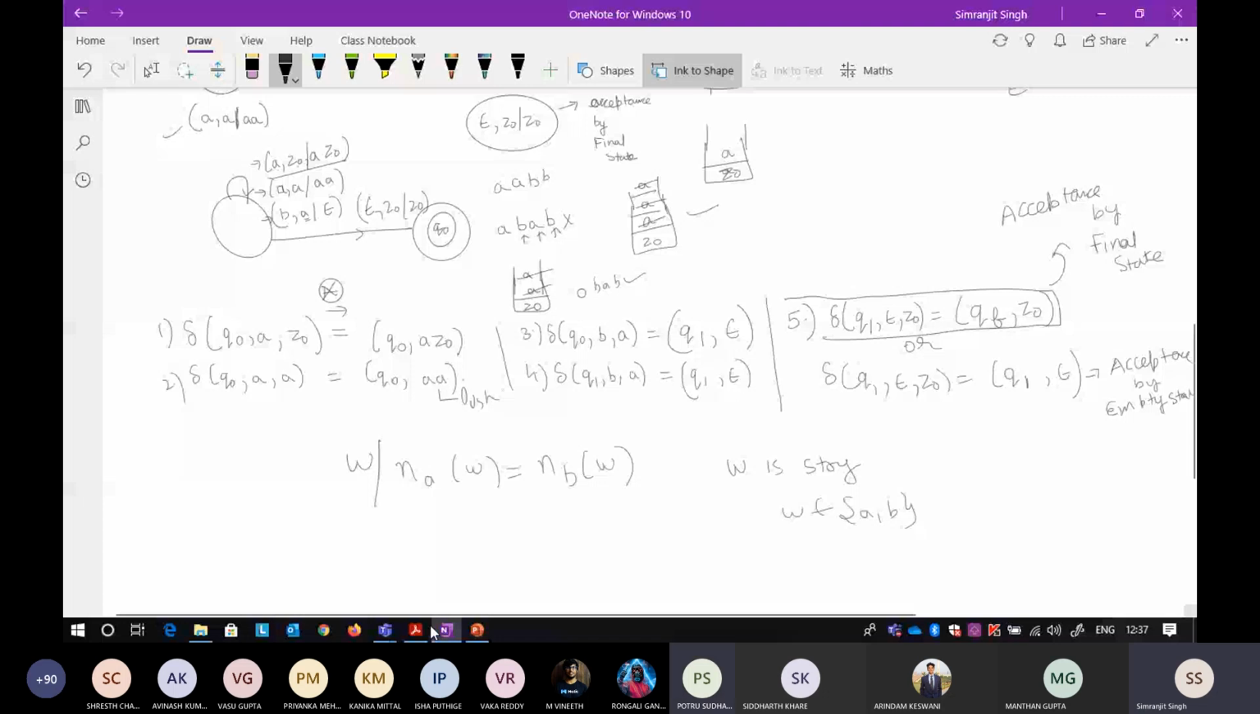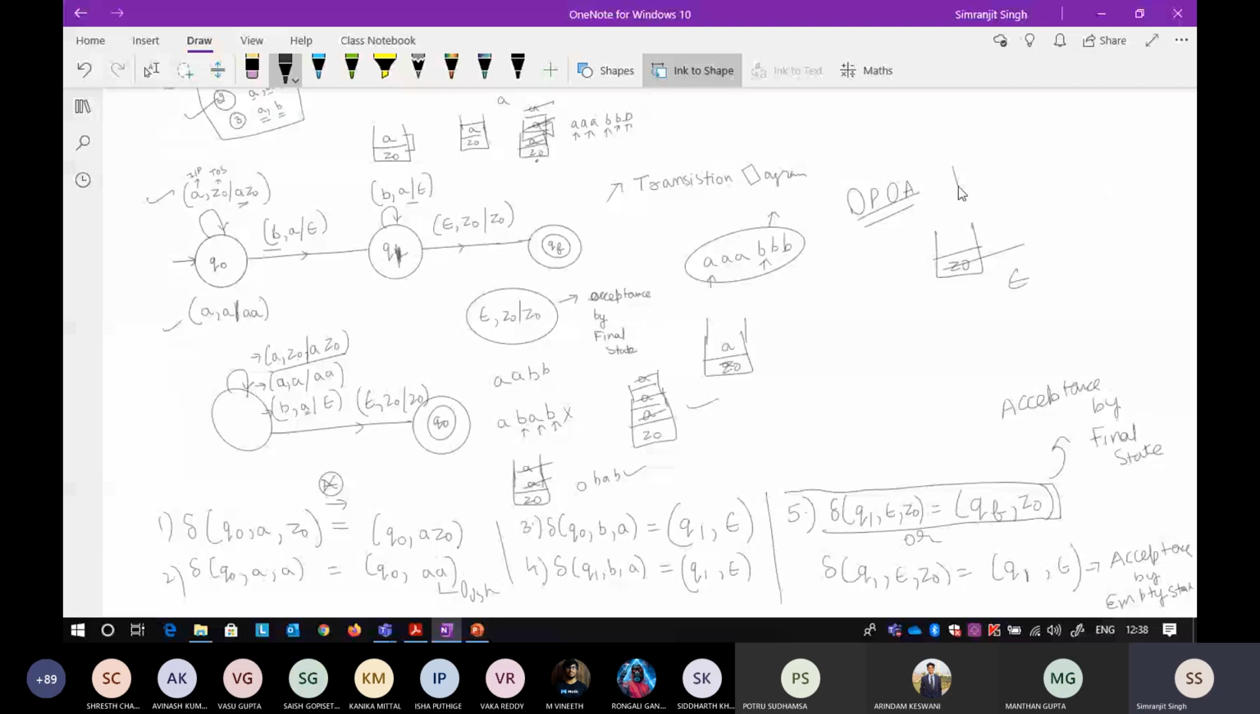If you have any doubt, you can ask me. Sir, is this an NPDA or a DPDA? This is your DPDA, the deterministic pushdown automata.